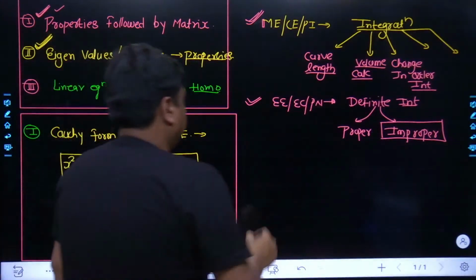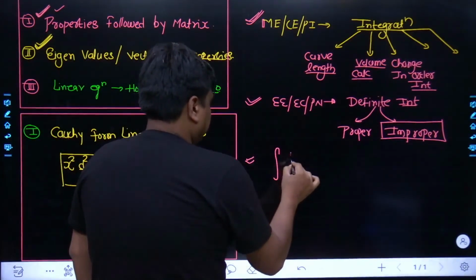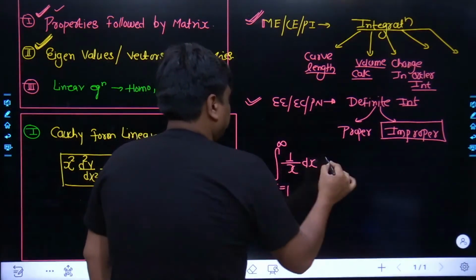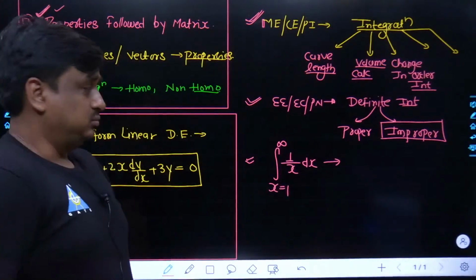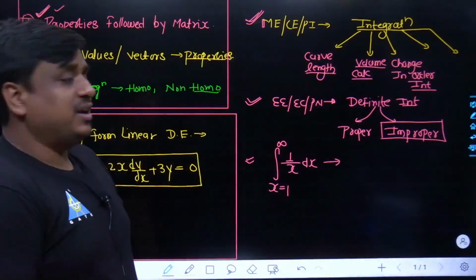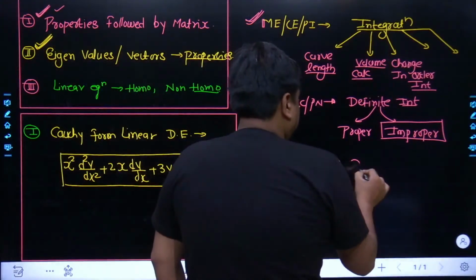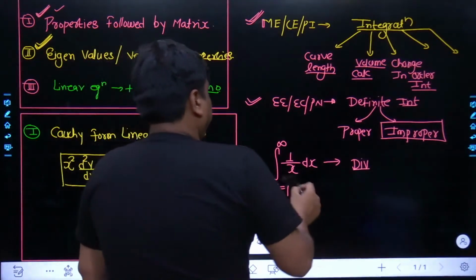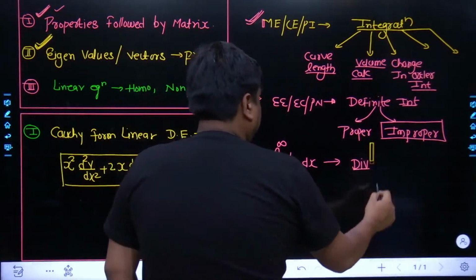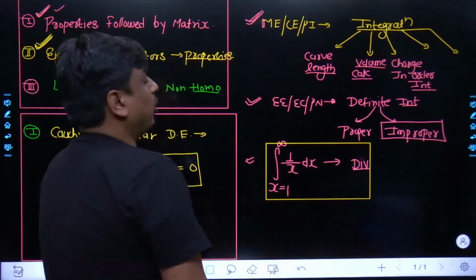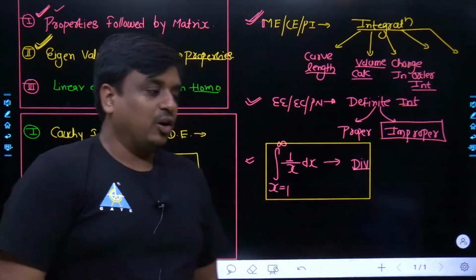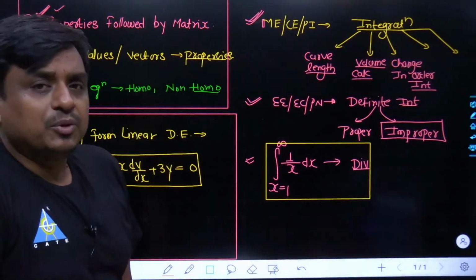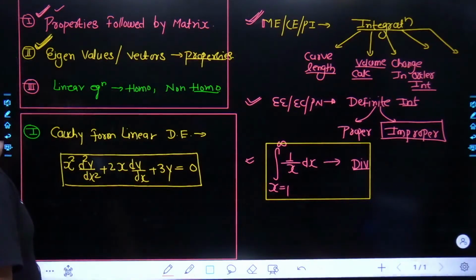If you want, I can give an example. They ask the integral of 1 upon x dx, where x goes from 1 to infinity. What would be its result? They are going to give probably 2 to 3 numbers, and at the end of the day they may also call the result divergent. So the improper form of the definite integral had been more important for all of the branches. I repeat, for electrical, electronics, mechanical, civil, for all of the people, this kind of problem is being asked repeatedly.